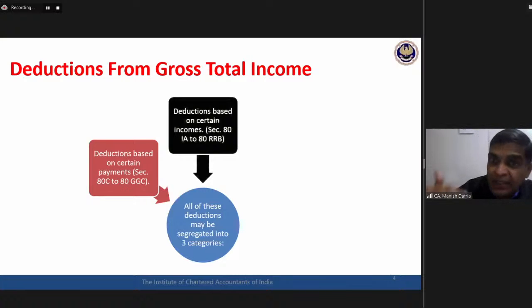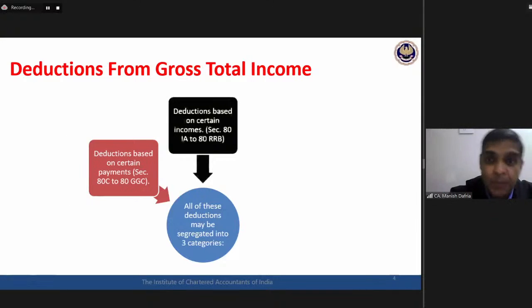So it is a very important difference, and this is what the final is all about, understanding these basic concepts and generating that basic clarity. A very important difference between payment based deduction and income based deduction is that for payment based deduction you need to do something extra. You need to make that particular payment. From an examination perspective, in the exam paper there has to be some extra information related to this payment based deduction.